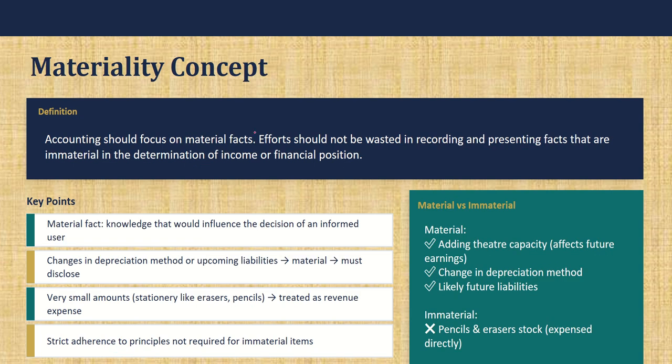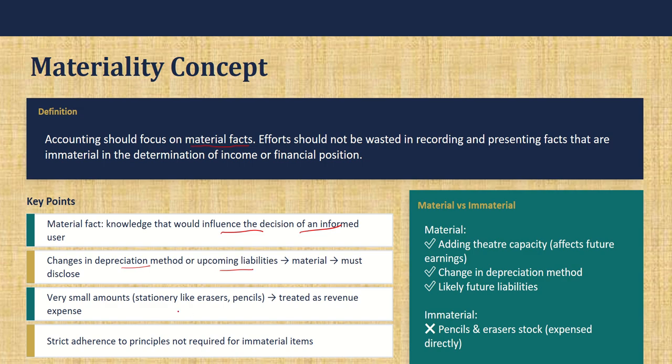Okay, next is the materiality concept. So accounting should focus only on the material facts. Yes, we've been seeing that from the beginning. Effort should not be wasted in recording unnecessary facts. So a material fact is one that would influence the decision of the informed user. Then changes in depreciation method and upcoming liabilities must be disclosed.